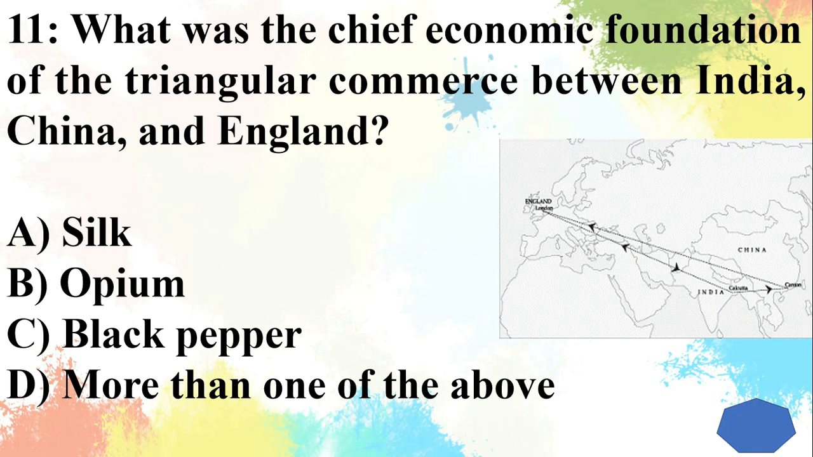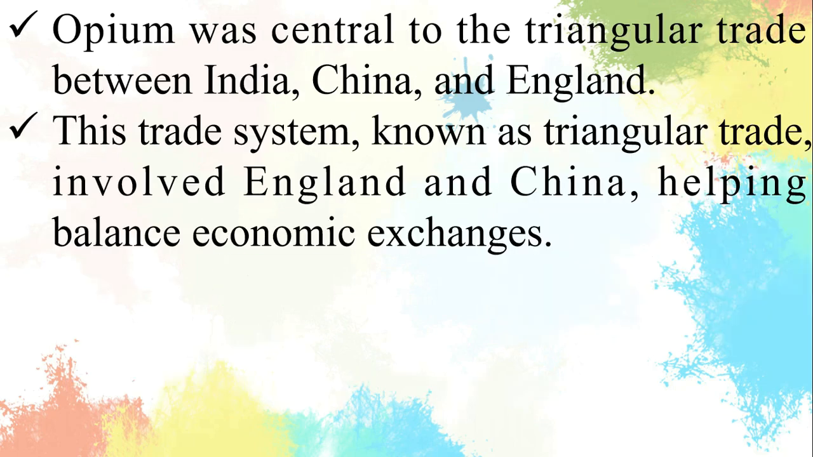Question 11. What was the chief economic foundation of the triangular commerce between India, China, and England? Answer is opium. Opium was central to the triangular trade between India, China, and England. This trade system, known as triangular trade, involved England and China, helping balance economic exchanges.